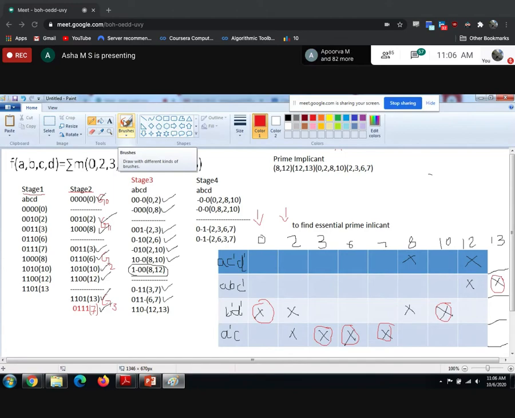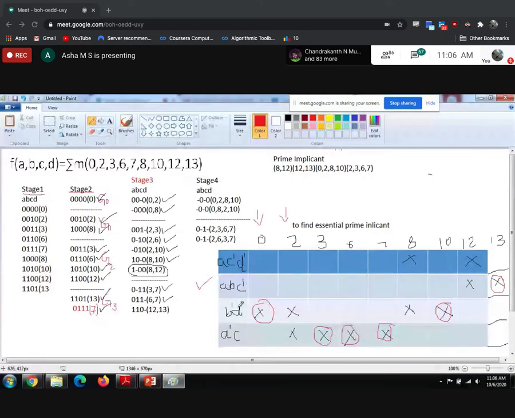How to write the essential prime implicant? Here you marked the things which are used only once. So now check row wise. Is anything marked in the first row? No. Nothing is marked in the first row. Leave the first prime implicant. Check the second prime implicant. Is the second prime implicant row marked? Yes, it is marked at 13. So it is an essential prime implicant.